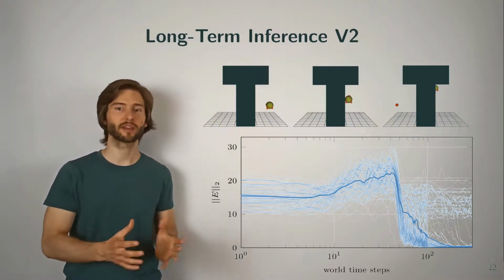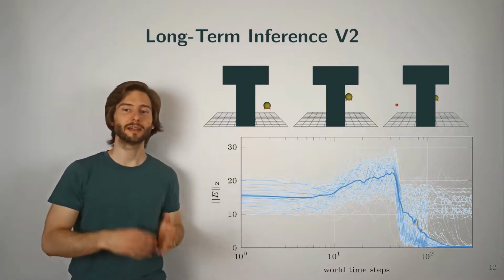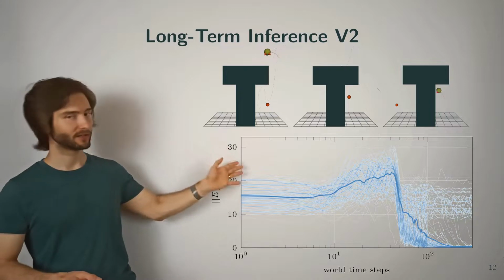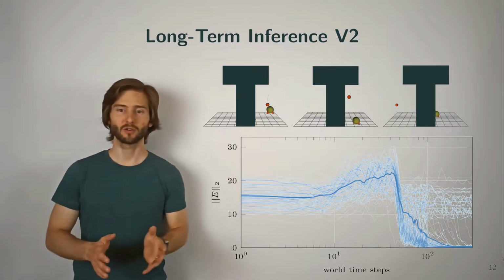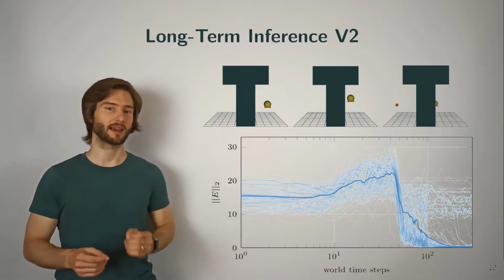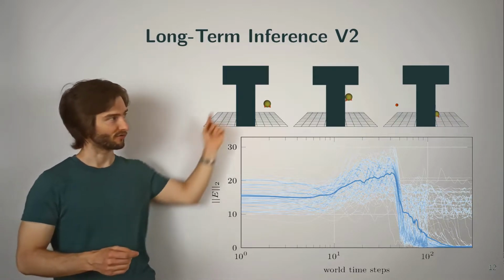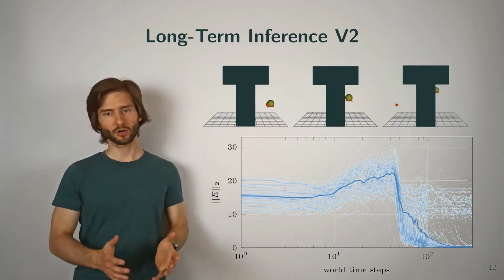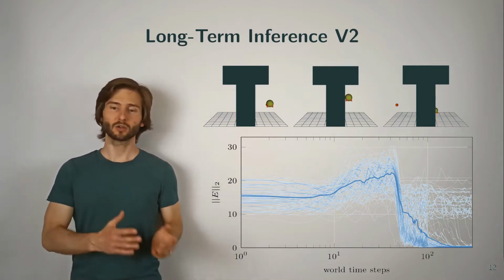But in the majority of cases, the LSNN manages to plan around this more complex obstacle, as you can see here in the bottom graph, where we plotted over 100 individual runs together with the median distance error in bold over time.